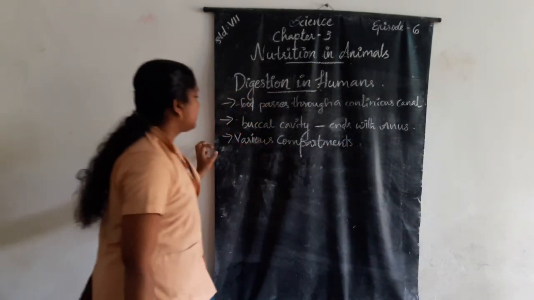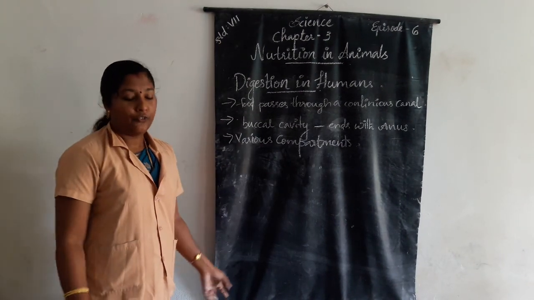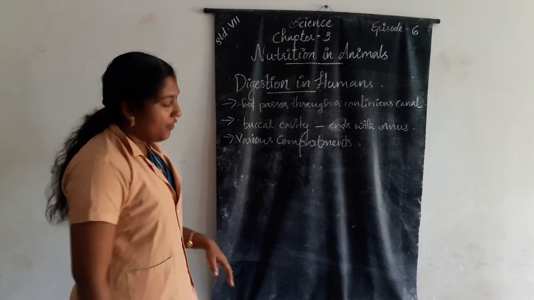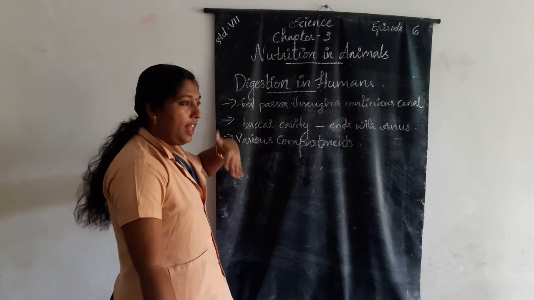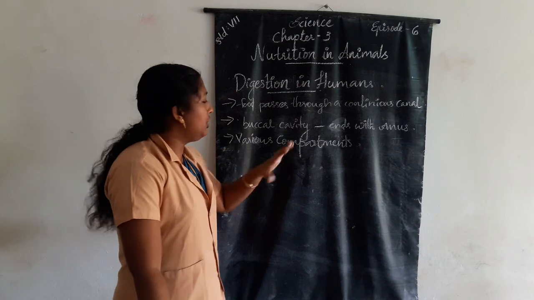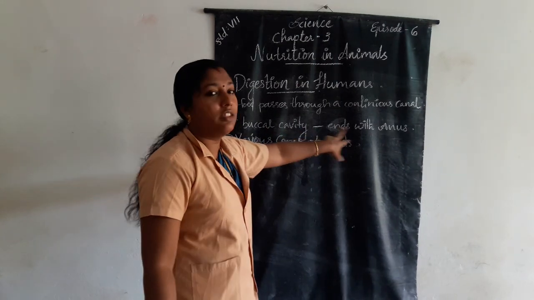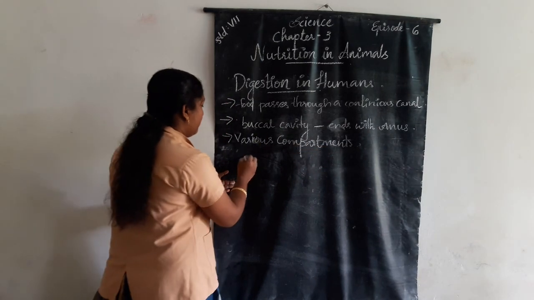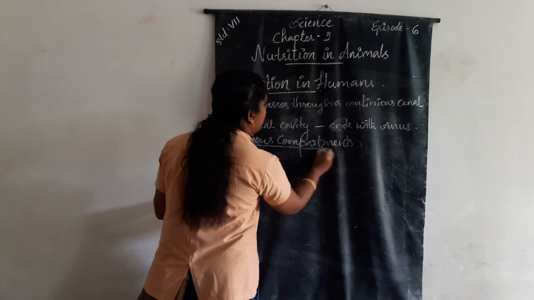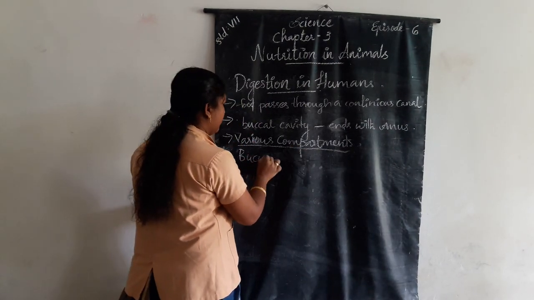We learn that the continuous canal starts with the buccal cavity and ends with the anus. So the first compartment is the buccal cavity.